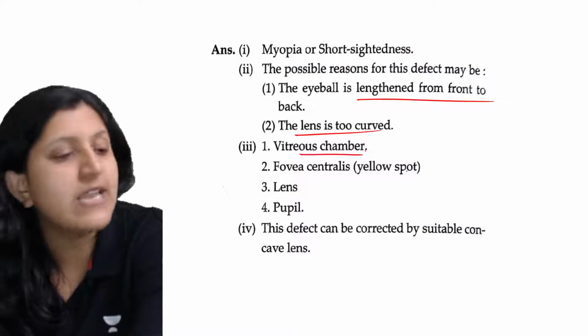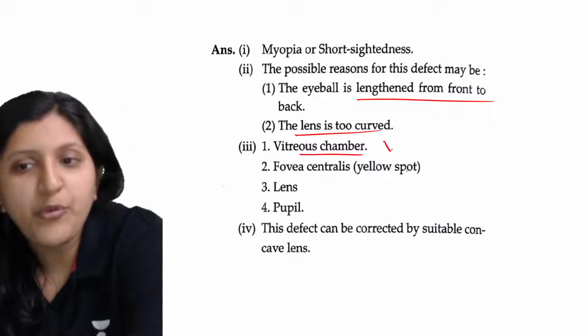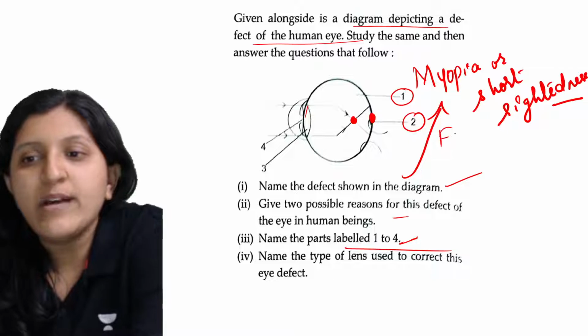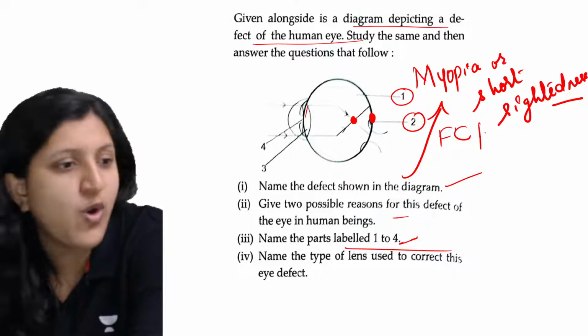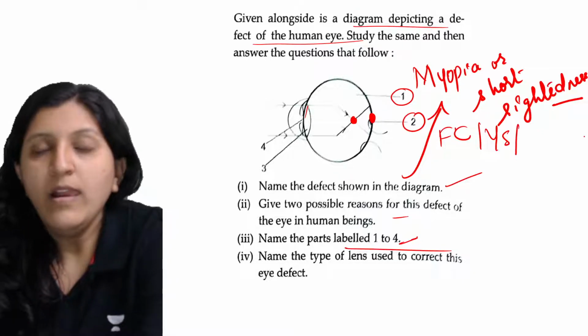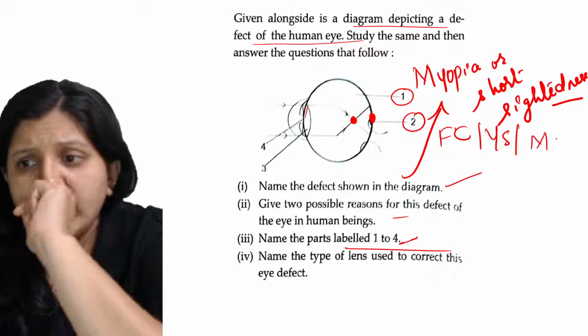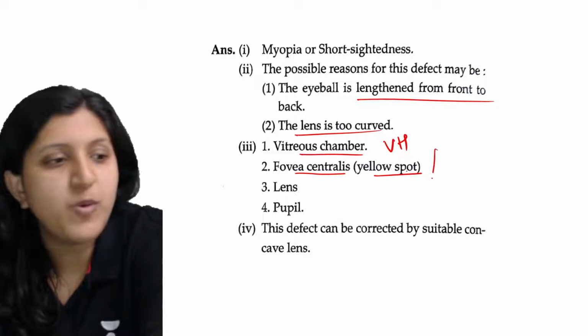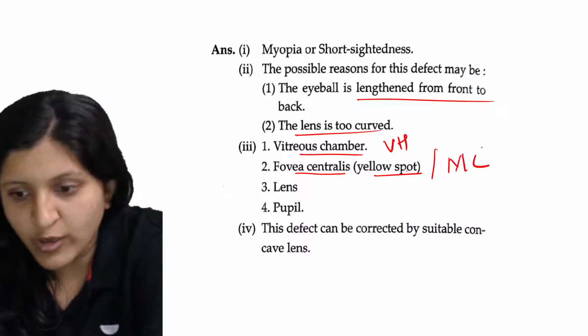Yes, so this is basically a vitreous chamber having vitreous humor in it. Then the next part is the fovea centralis, or we can also call it the yellow spot, or the macula lutea. So you can see fovea centralis, yellow spot, or macula lutea.